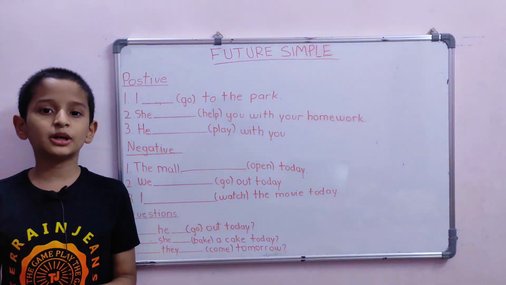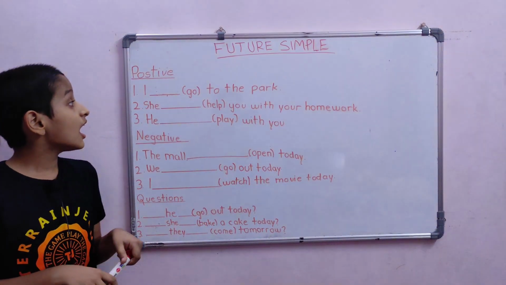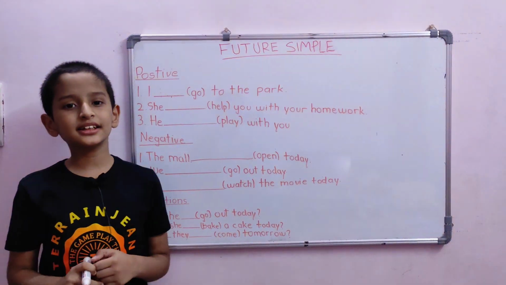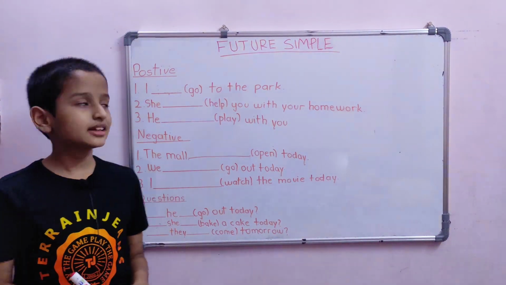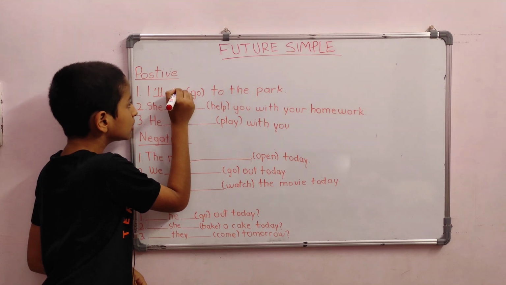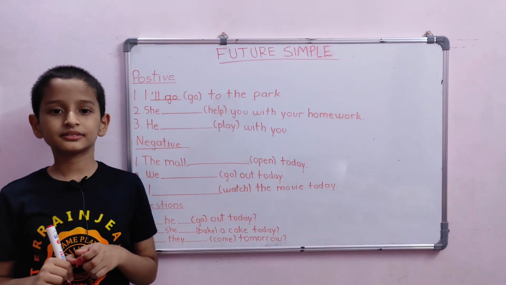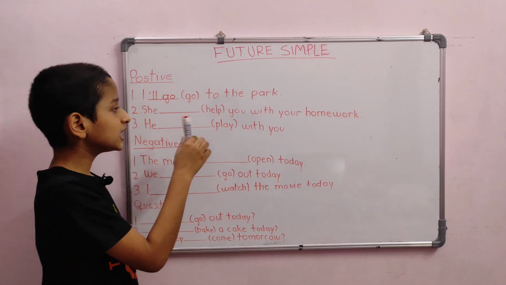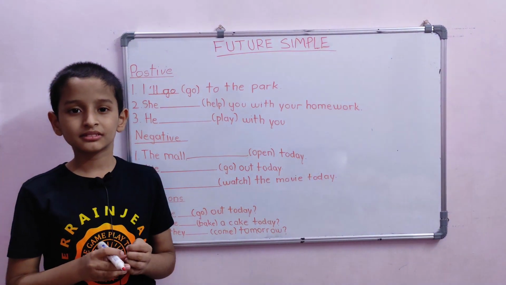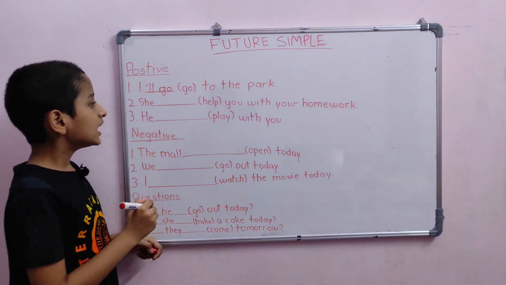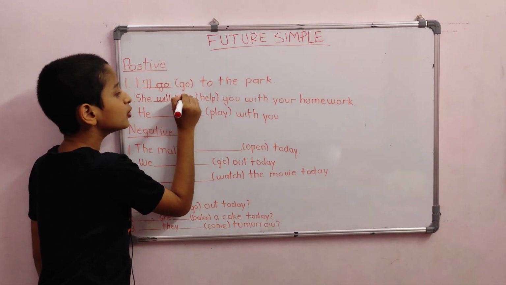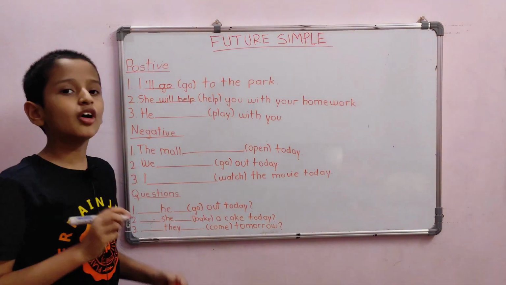Let us practice what we have learned so far. Let us start with the positive sentences. I dash go to the park. What could be the answer? Yes, it is I will go to the park. She dash help you with your homework. What could be the answer? Yes, it is she will help you with your homework.